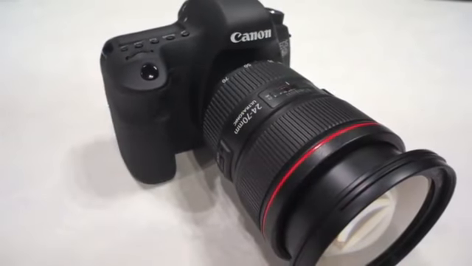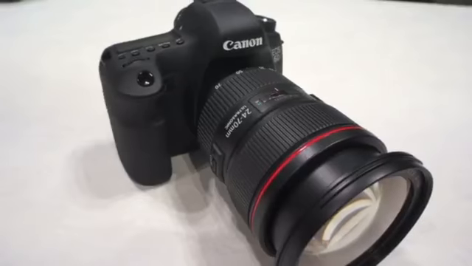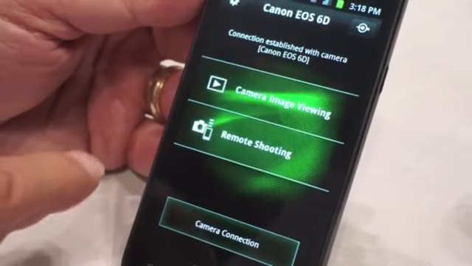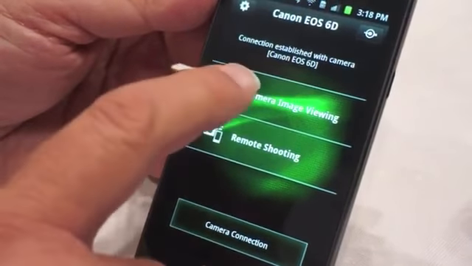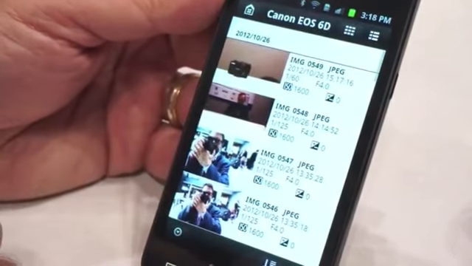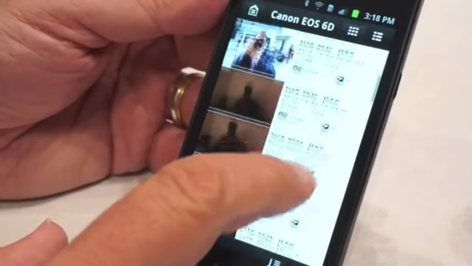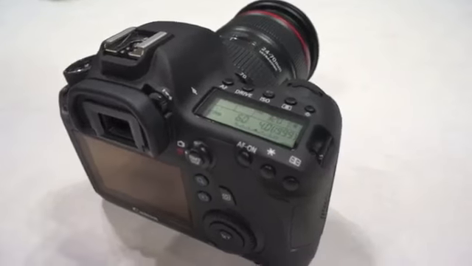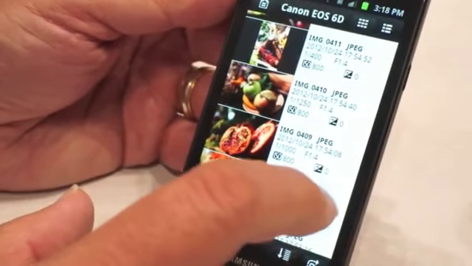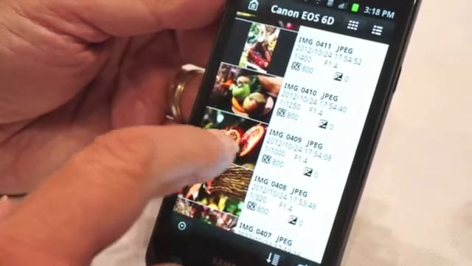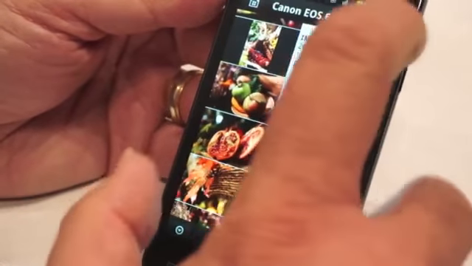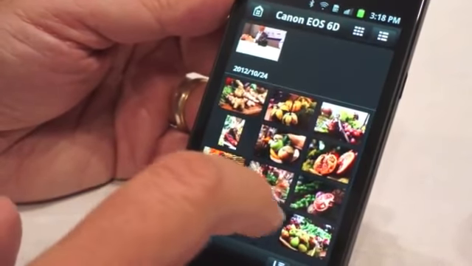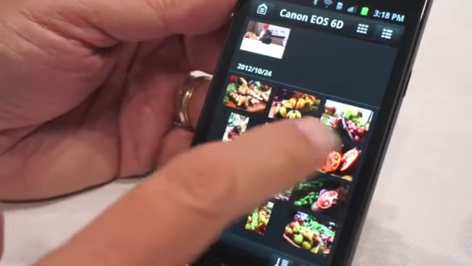Now, once the images have been captured on the camera, the next thing that we need to do is to go to the camera image viewing part of the EOS Remote app. So we're coming back to the home page on the app, and then we hit camera image viewing. And we're going to see an illustration at that point of the thumbnails that are in the camera. This is right off the camera's memory card, not what's in the phone right now. Now, the display I'm seeing here is basically the thumbnail with EXIF data. I also have the option of going into a regular index where I don't see the EXIF data, just the thumbnails themselves. That's up to you, however you like to do it.